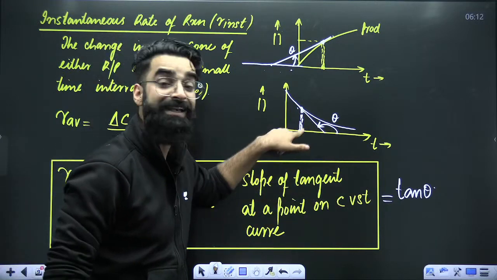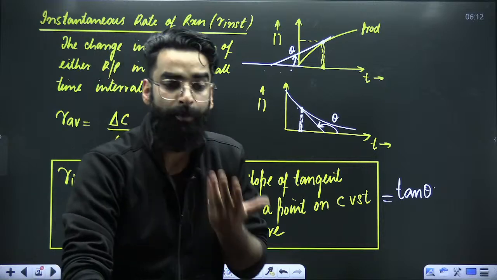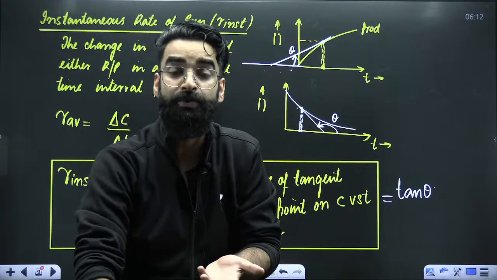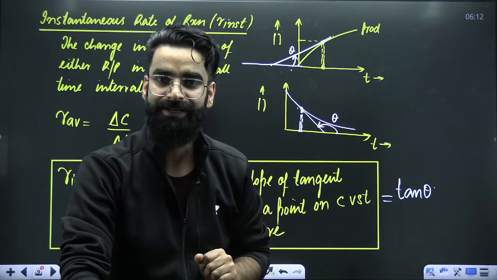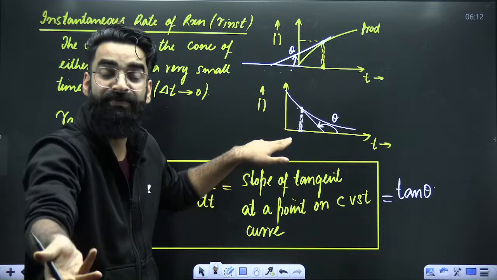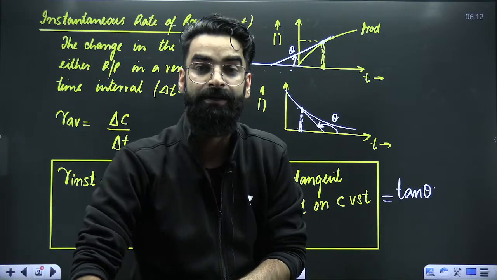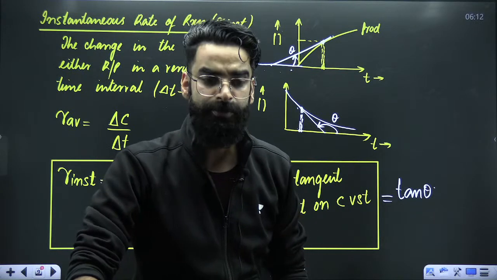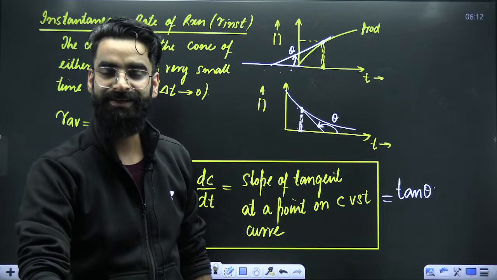But is the theta acute or obtuse? The theta is obtuse. Tan of an obtuse angle will be negative. So tan of theta will be coming out to be negative. What does that tell you? That means you have calculated the instantaneous rate with respect to reactants.